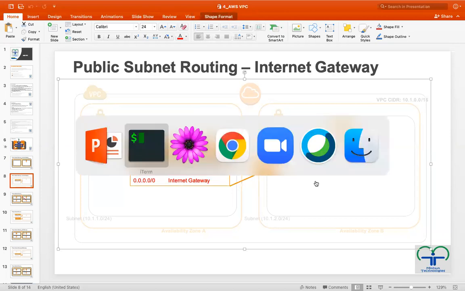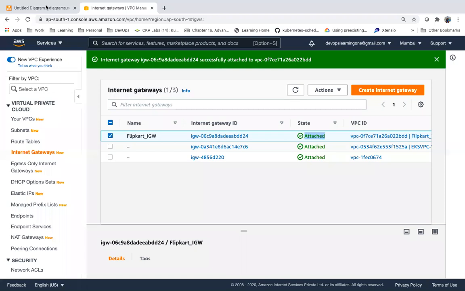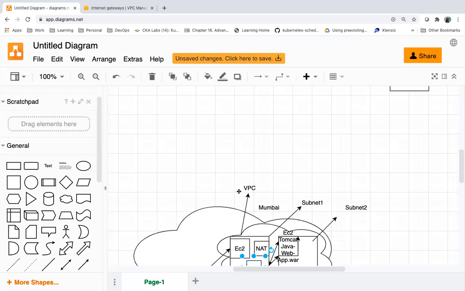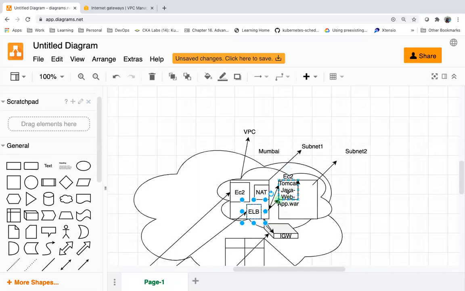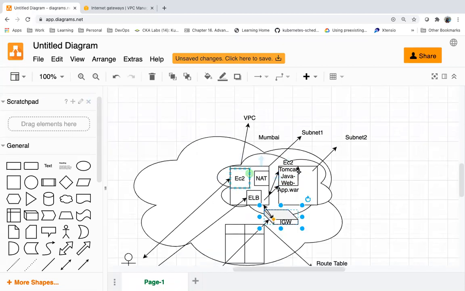Guys, one question here. Will the server in one subnet and the servers in the other subnet be able to access each other without IGW, without internet? This is one subnet, this is another subnet. Will they be able to talk to each other without IGW, without internet? They will be able to access each other because they are in the same VPC, intranet. They are in the same network.